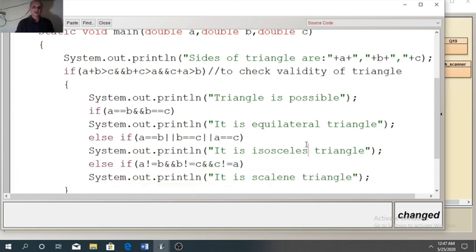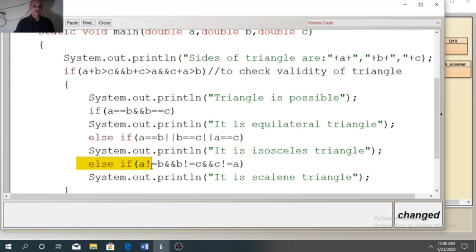Now the third scenario, suppose we enter three sides 4, 5 and 6. In that case, the first if is cancelled, then it will go to the else part. In the else part there is another if, the second if is also cancelled.